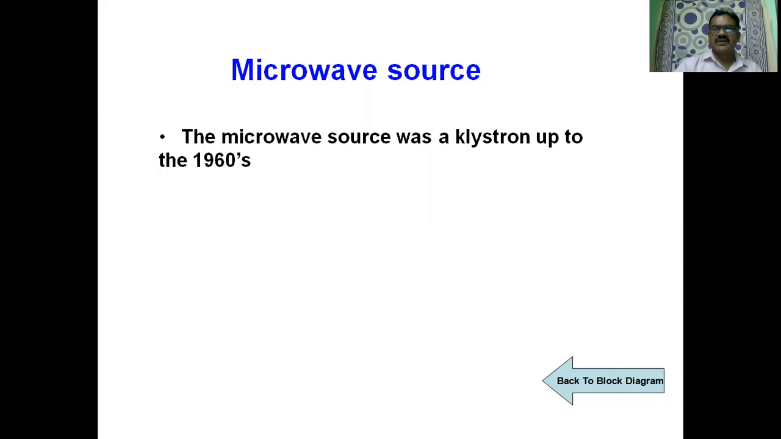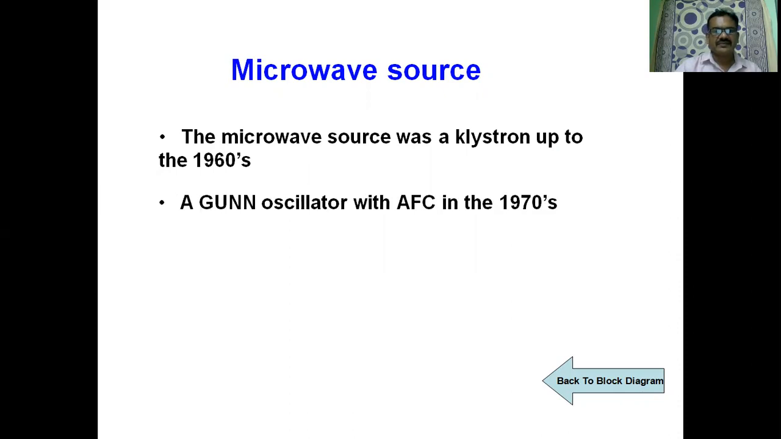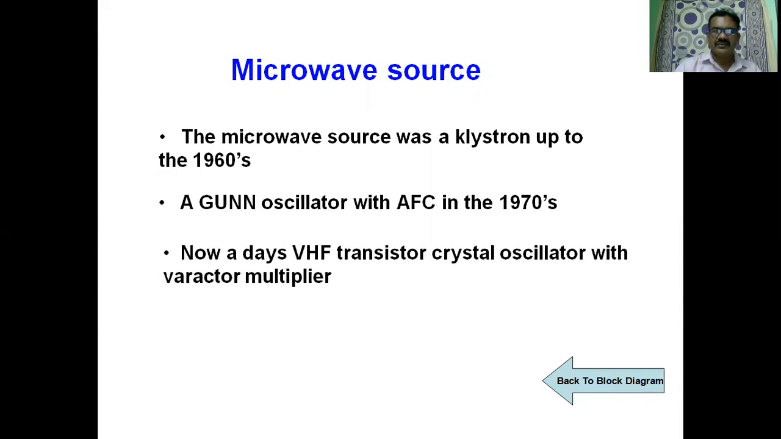Microwave source. The microwave source was a klystron, which was used in the early days, the 1960s. A Gunn oscillator with automatic frequency control was also used in the 1970s. Nowadays, a VHF transistor crystal oscillator with varactor multiplier is also used as a microwave source. Klystron and magnetron are also used nowadays as a microwave source.